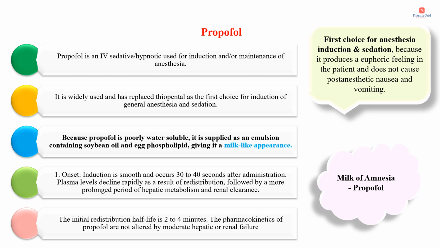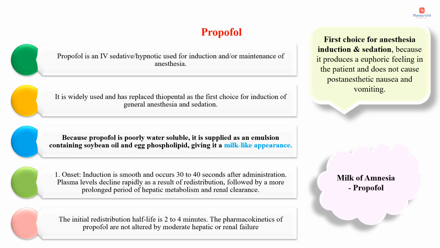Because propofol is poorly water soluble, it is supplied as an emulsion containing soybean oil and egg phospholipid, giving it a milk-like appearance. Because of this milk-like appearance, propofol is also known as milk of amnesia. Then onset: induction is smooth and occurs 30 to 40 seconds after administration. Plasma levels decline rapidly as a result of redistribution, followed by a more prolonged period of hepatic metabolism and renal clearance. The initial redistribution half-life is 2 to 4 minutes.